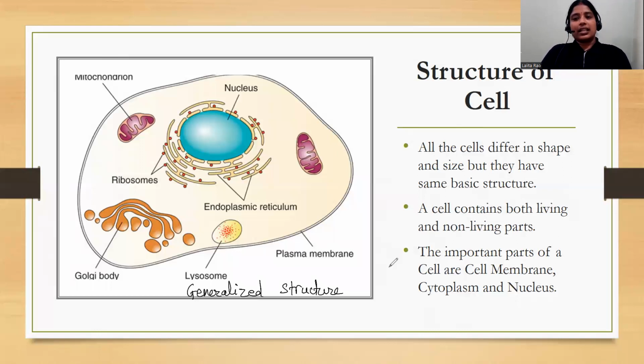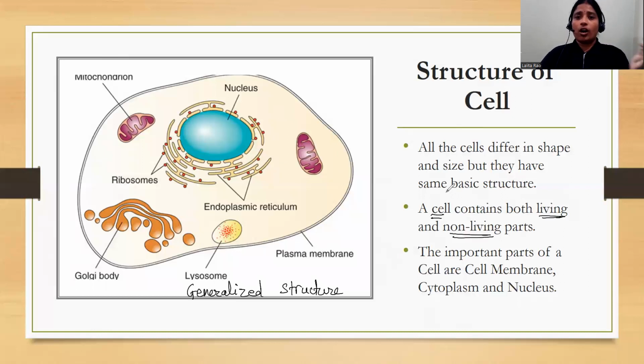All the cells differ in shape and size, but they have some basic structure. So this is that basic structure of a cell. A cell contains both living as well as non-living parts. There are certain parts present in the cell which are living, and there are certain structures which are non-living.